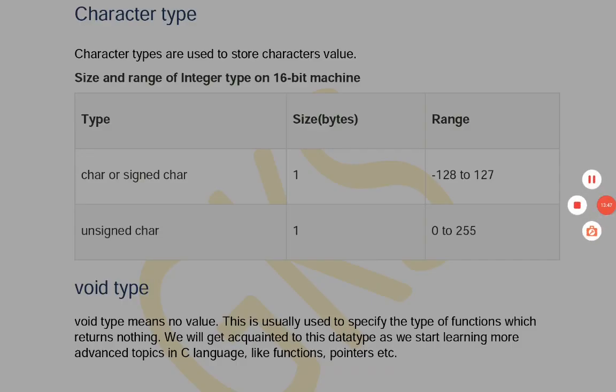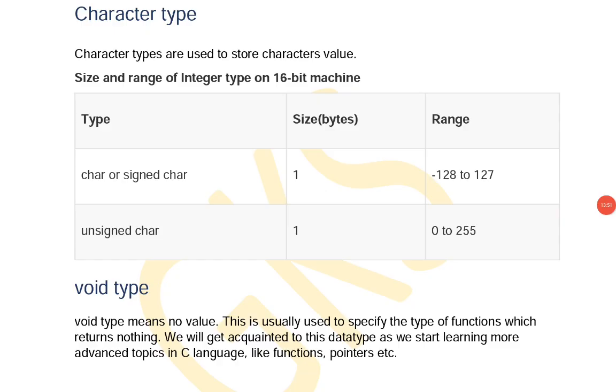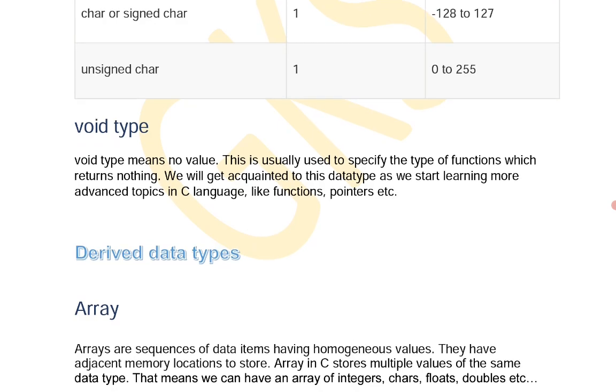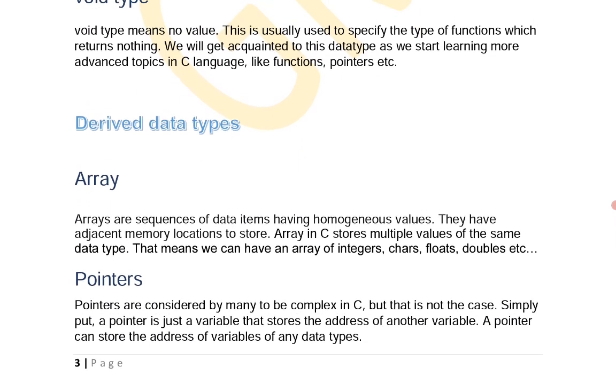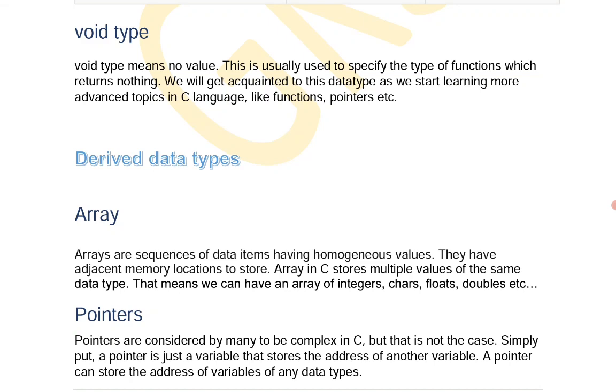What is char? Char is used to store character values, a single character. Void means null value, or no returned value. Void data types mean no value.